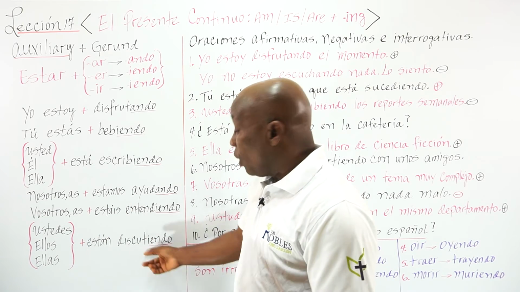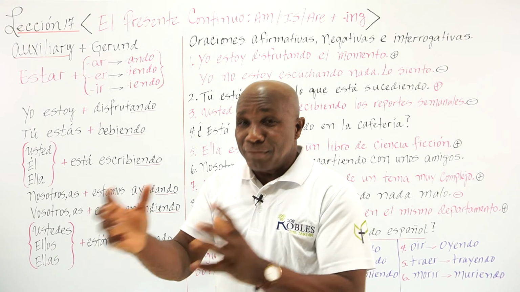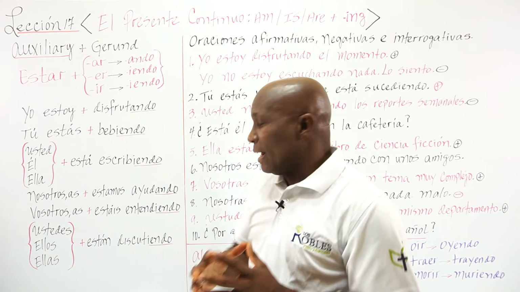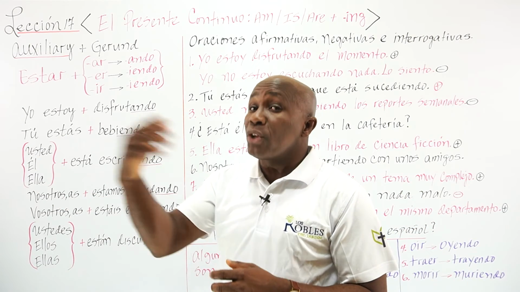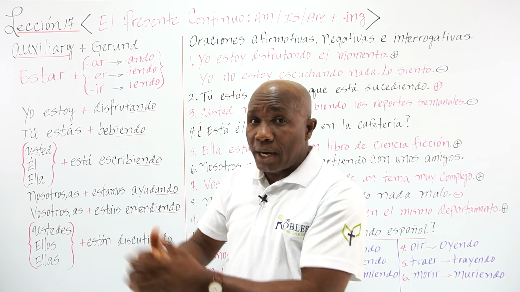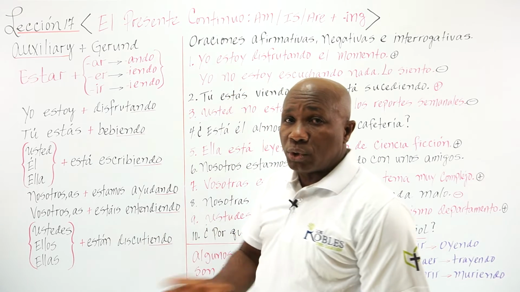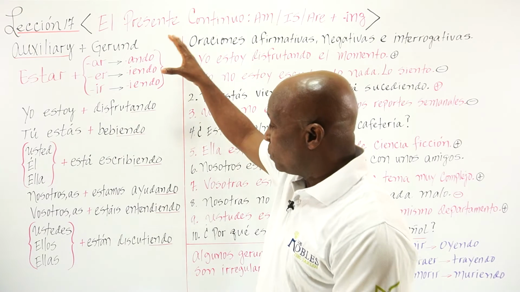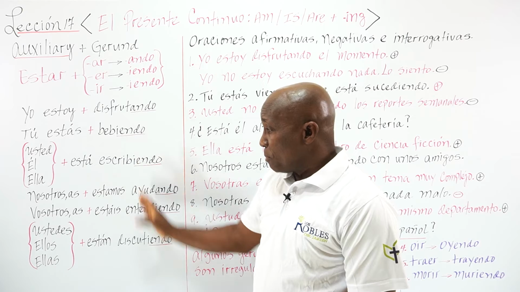Now, in Spanish it also means argue, so you have to differentiate that. So, ellos están discutiendo could be arguing, but could also be discussing, talking about something. It depends on the context in which you are using that. So there you go. That's the way that we form the present continuous in Spanish.